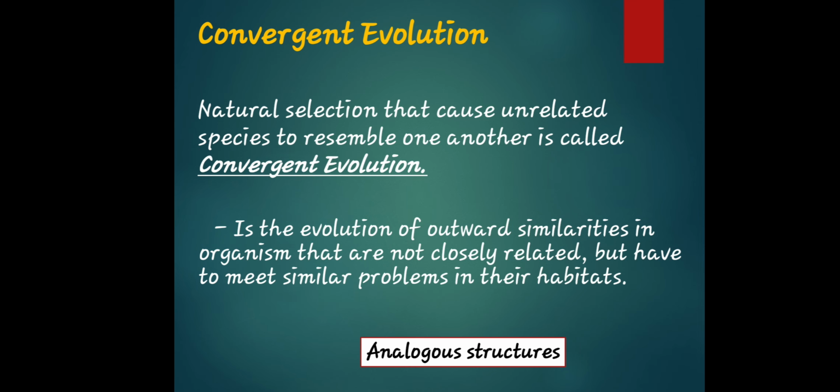Or it is the process whereby distantly related organisms independently evolve similar traits to adapt to similar necessity. Meaning to say, convergent evolution pertains to the process by which organisms independently evolve similar traits to adapt to similar necessities. So what is an example of convergent evolution?